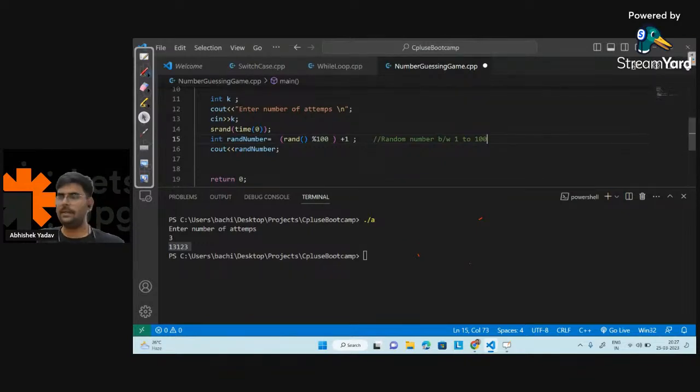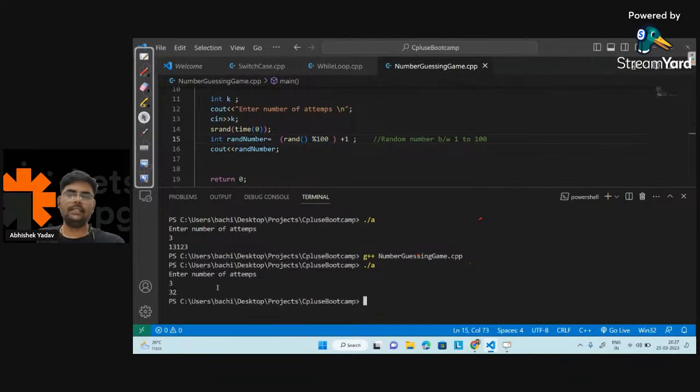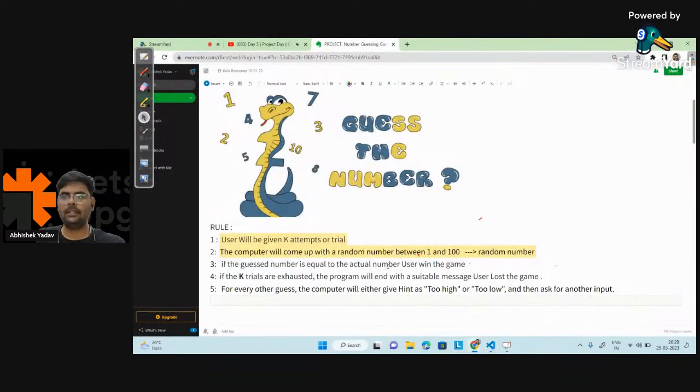So here, let's move to the next part. Let's see the answer. Let's run the code and see what output I'm getting now. This one, dot slash a. So here you can see, now I get a random number between 1 and 100, right? I'm getting a random number between 1 and 100. So now, the first 2 points I have done.